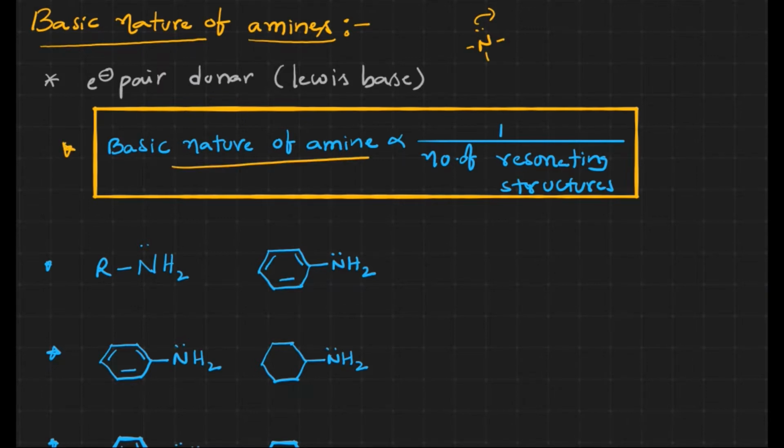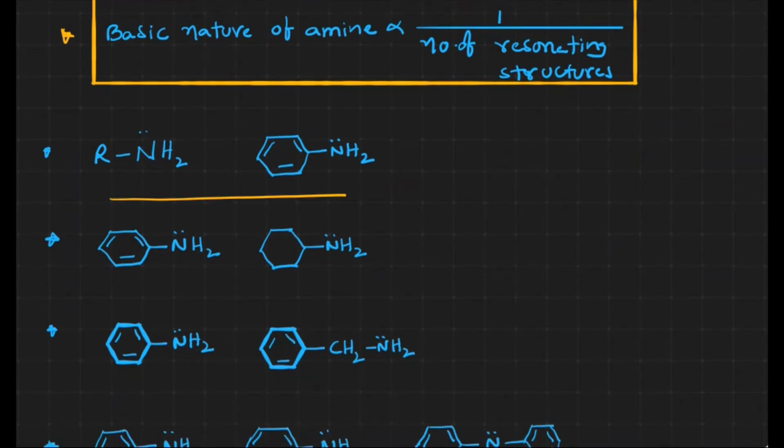Basic nature of amines is inversely proportional to the number of resonating structures. How is it? Let us see. Now we have aliphatic amines and aromatic amines, aniline. In this case, R is a plus I group. It will release the electrons, right?